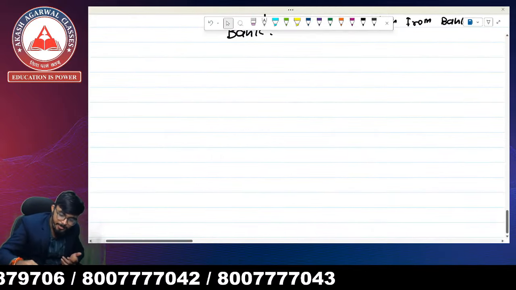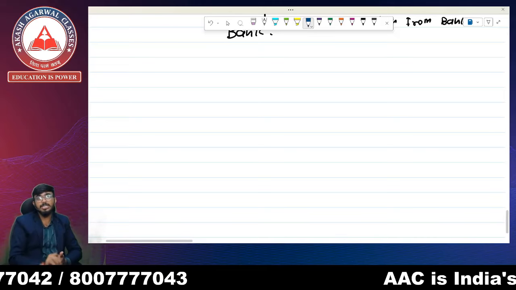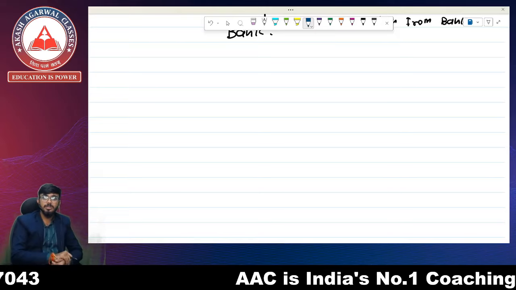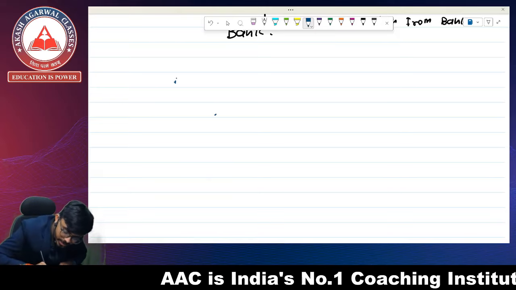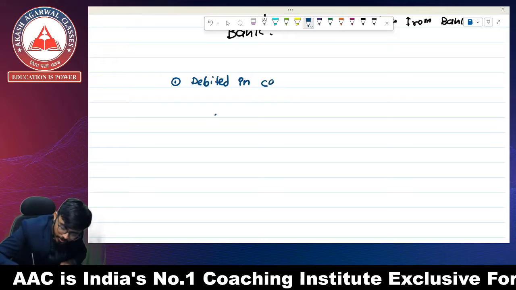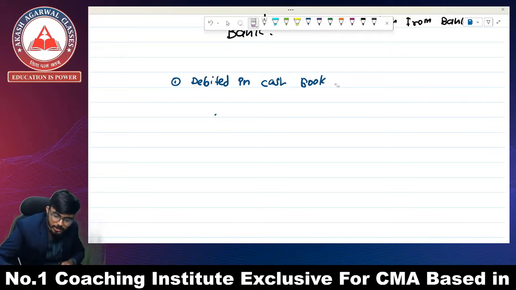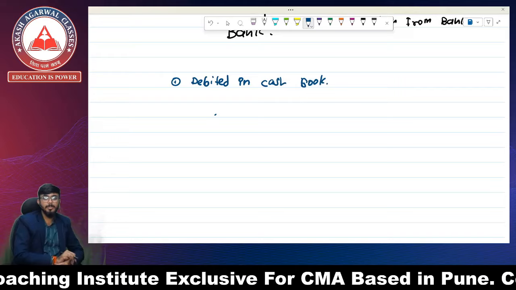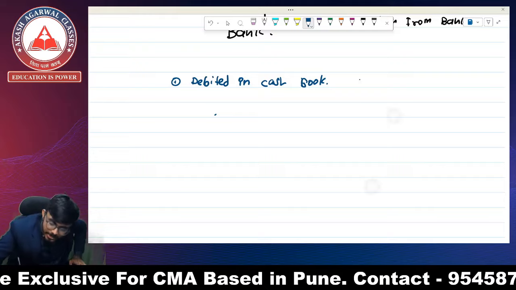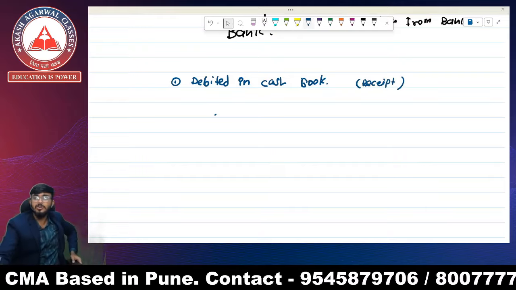Okay, there are some transactions which are going to help to solve the questions in this chapter. So what is the meaning of certain words? Whenever the question says debited in cash book, it means there is a receipt or inflow of cash.